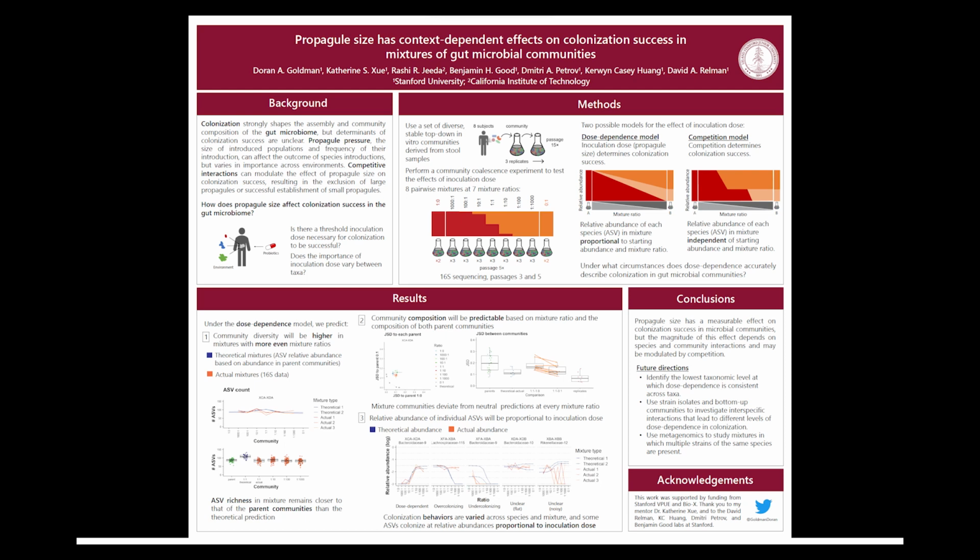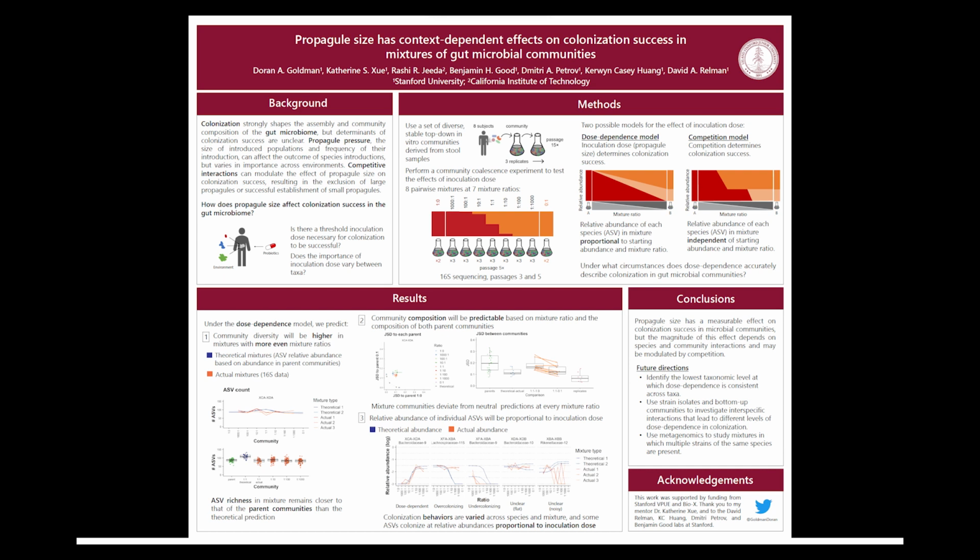Under the neutral dose dependence model, mixture community composition should be predictable based on the mixture ratio and the composition of both parent communities. In actual mixtures, however, we found that community composition deviated from neutral predictions at every mixture ratio, and that for most combinations of parent communities, community composition remained relatively consistent across mixture ratios, suggesting that inoculation dose has a limited effect on community composition.